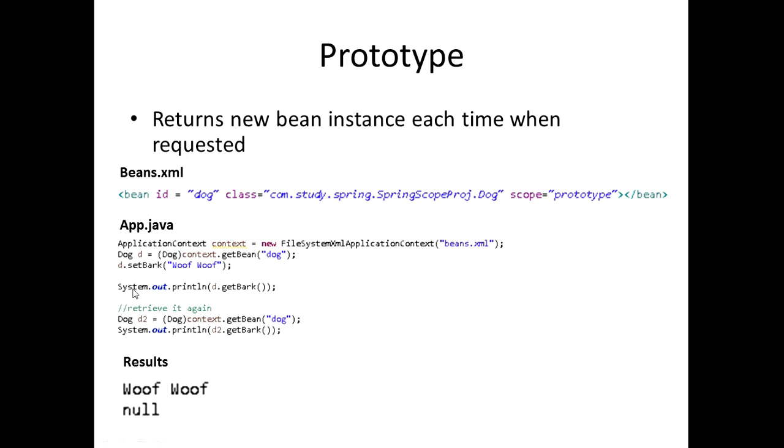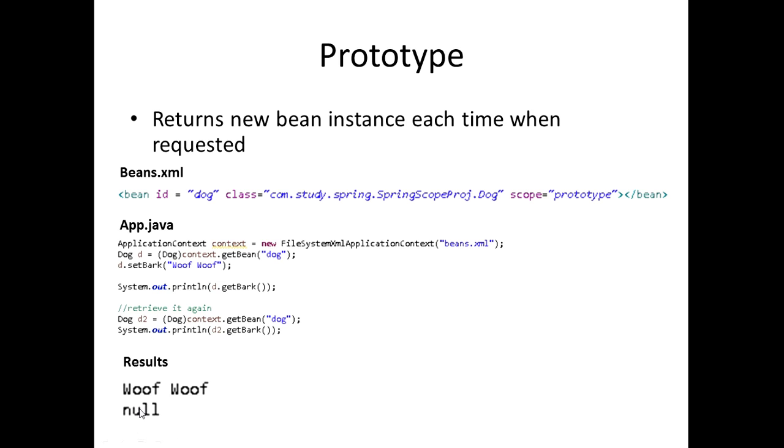So we're doing the same thing here. We're setting bark woof woof, but right here in this bean.xml, we're passing in the scope prototype. Now, as I said before, the prototype is used to return a new bean instance each time when it's requested. So we're requesting it right here. This is the first time that it's requested, and d.getBark, and this is already set to woof woof. Now we're trying to retrieve it again. When we try to retrieve it again, we're getting null.